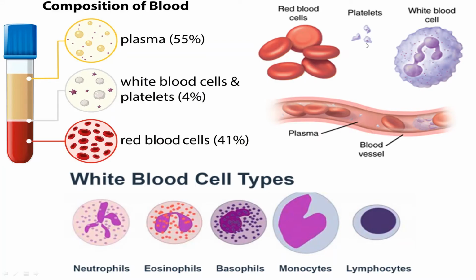Platelets, red blood corpuscles and white blood corpuscles. The composition of blood contains maximum plasma, 55%. And out of the 45%, 41% is RBC. After plasma, next come RBC, which are numerous in number. And then it is only 4% platelets and white blood cells. So these three are the blood corpuscles.